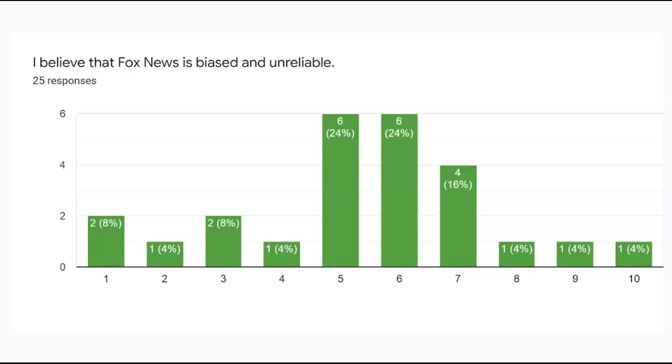Same question, similar results in the sense that we have answers in all 10 of the options. The difference, though, is it's much more in the middle, with 12 out of the 26 people in this class saying that they either are neutral on this statement or they only slightly agree. Only one person strongly agreed with that statement.